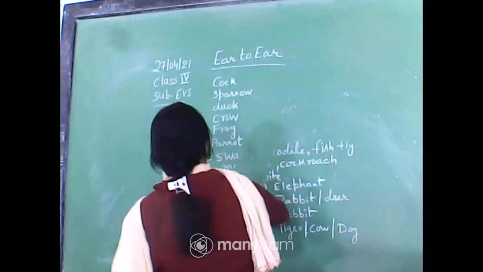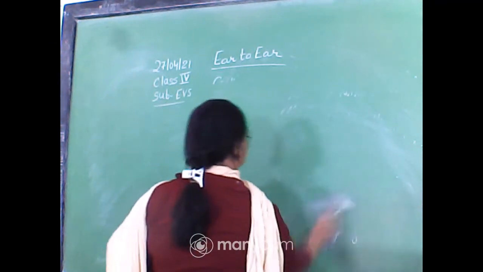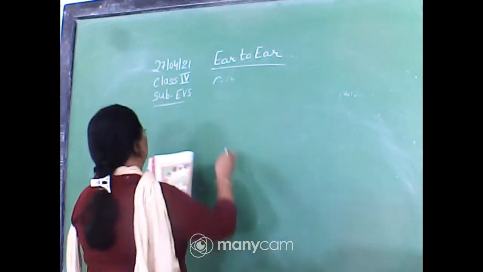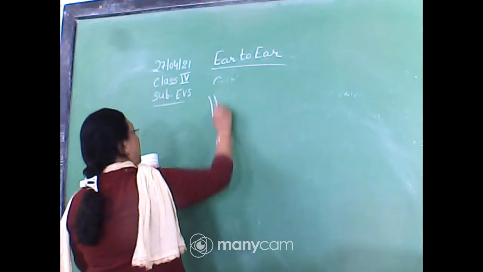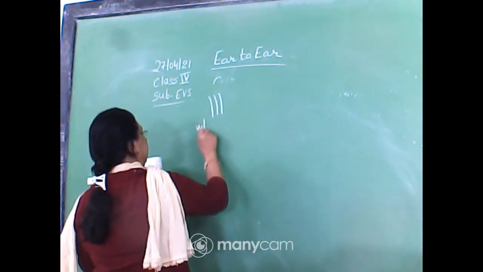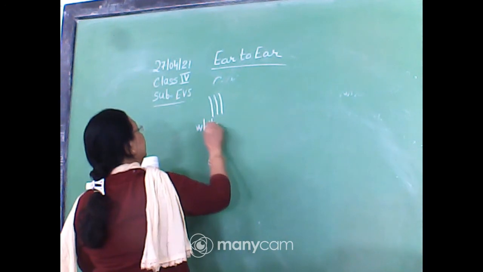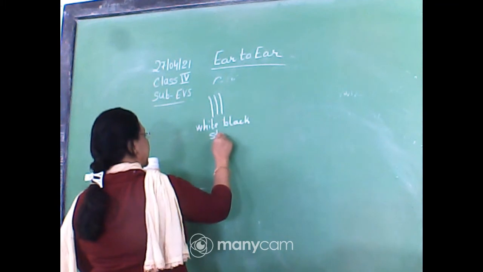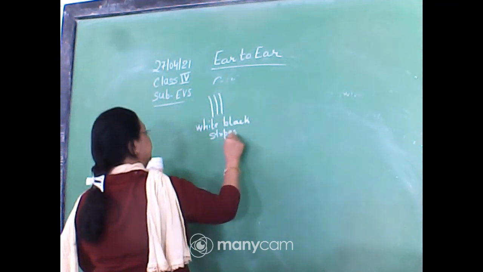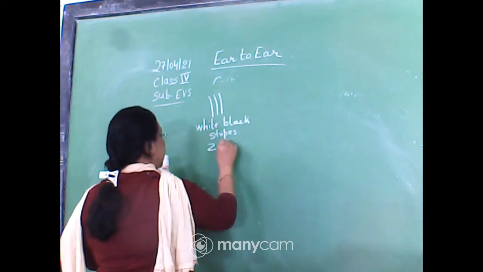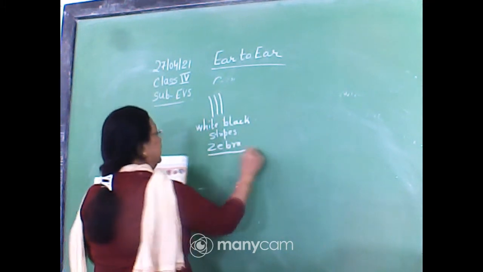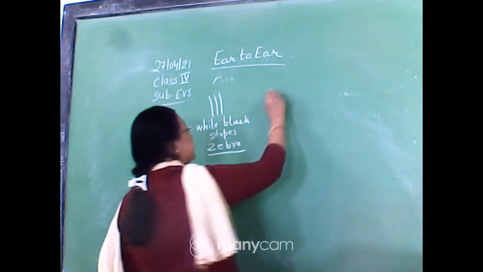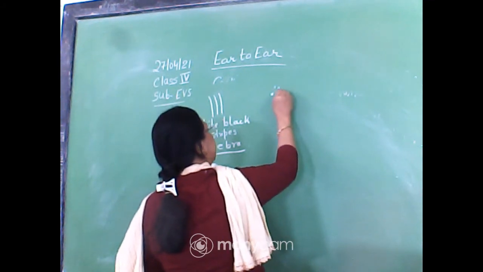First one, see, this one is white and black, white, black stripes. This is of zebra. Isn't it? So the black and white stripes are for the zebra. Next one is yellow and black colored spotted.